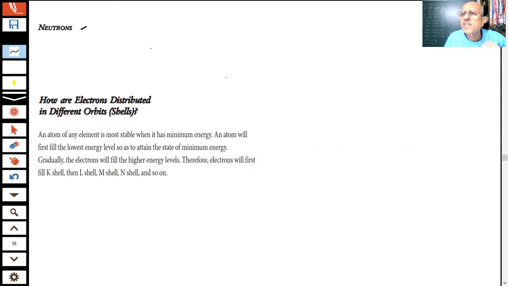The charge and mass of the electron were determined. Then canal rays were discovered, and the charge and mass of the proton were also determined. And neutrons are neutral particles. They were discovered much later, in 1932, by James Chadwick.